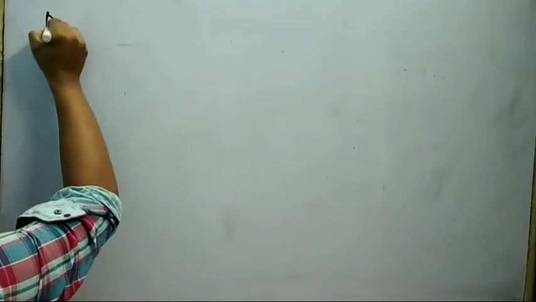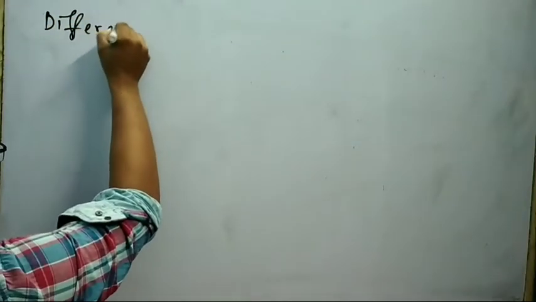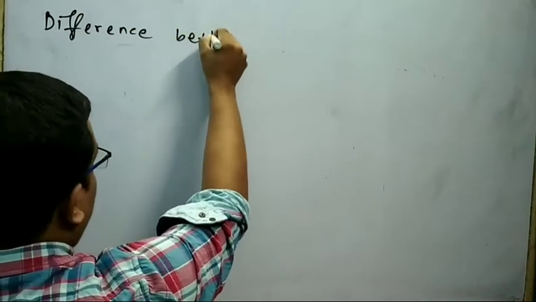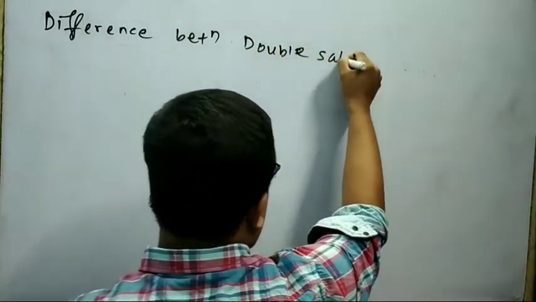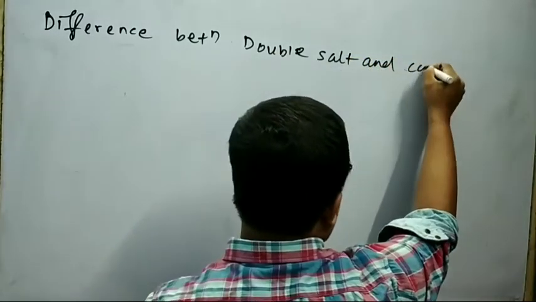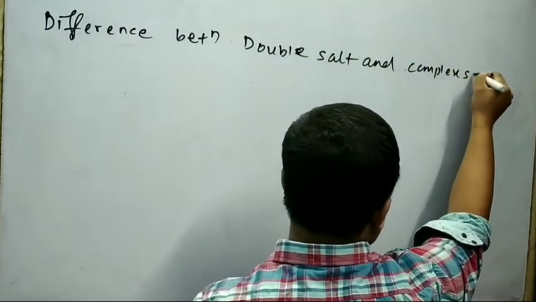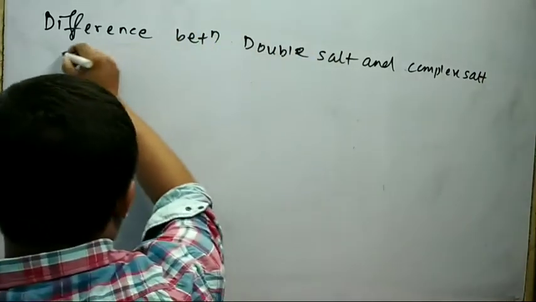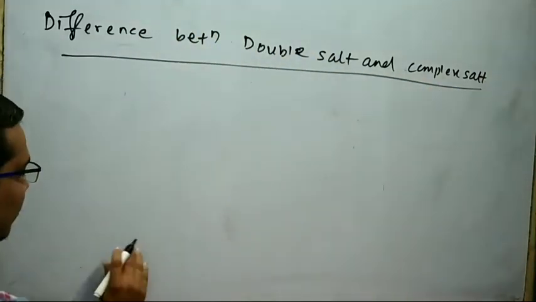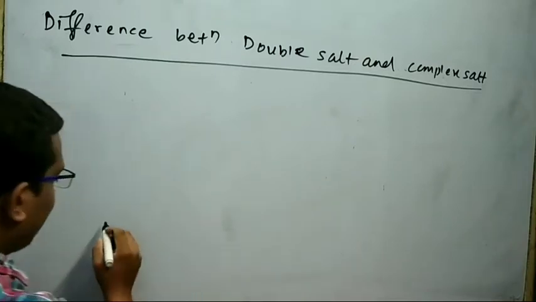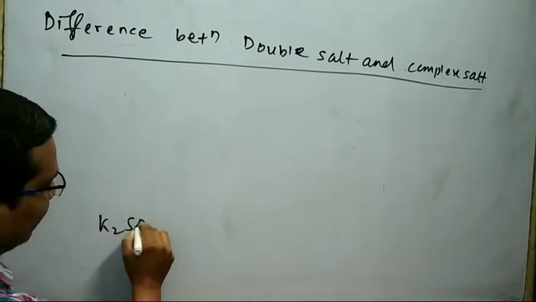Next I will discuss about the difference between double salt and complex salt. What is the difference between double salt and complex salt? Suppose I will take an example of double salt.